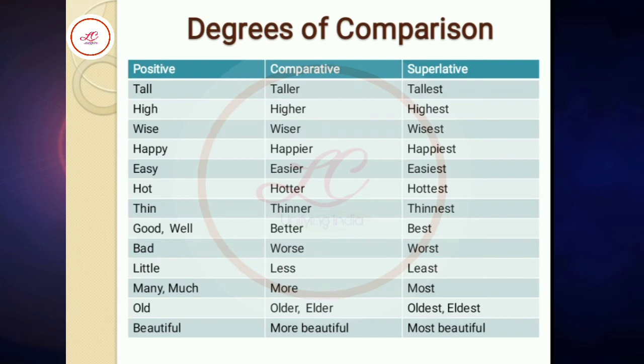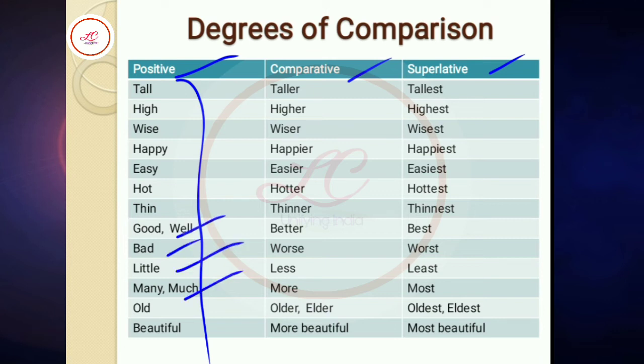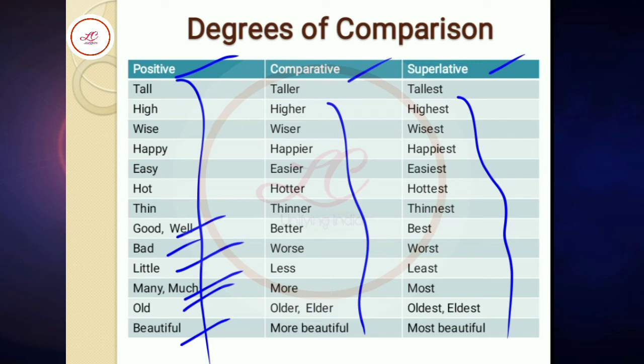Degrees of comparison we can study also in this table form. The words are given: positive degree, comparative degree, superlative degree. The words tall, high, wise, happy, hot, good, well, bad, little, much, many, old, beautiful, and their comparative forms and their superlative forms are also given.